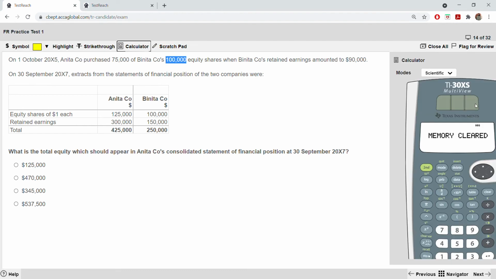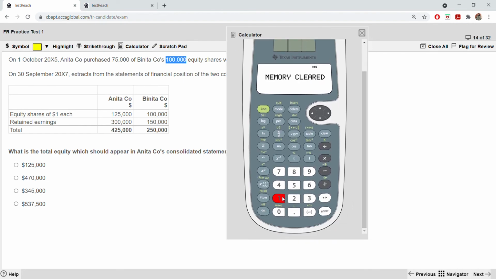So in the calculator, it will be 150 minus 90. On that you are taking 75%. With this you are adding 300, retained earnings from the parent company. With this you are also adding the equity shares of only the parent company, Anita. So the answer is 1595.